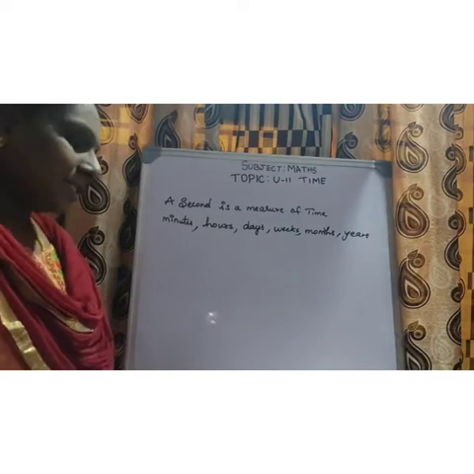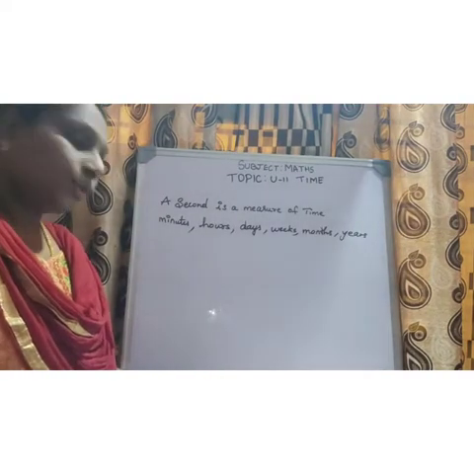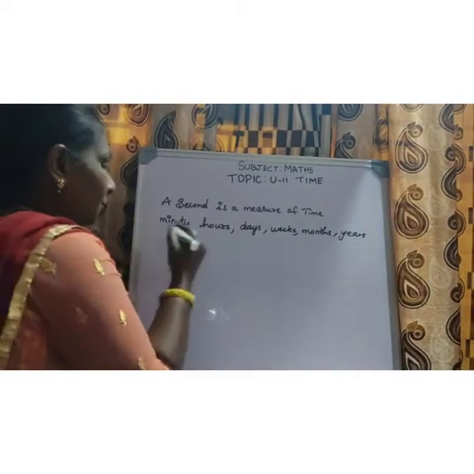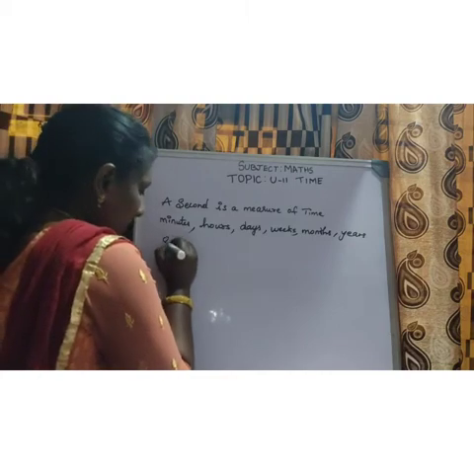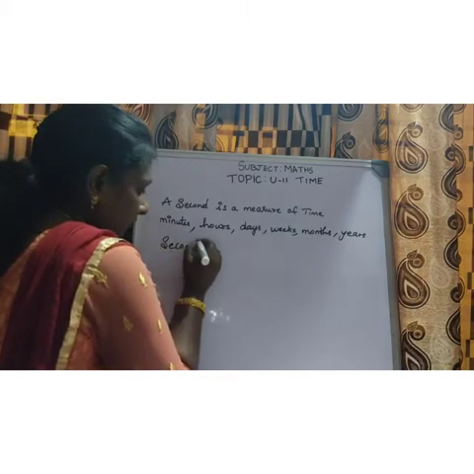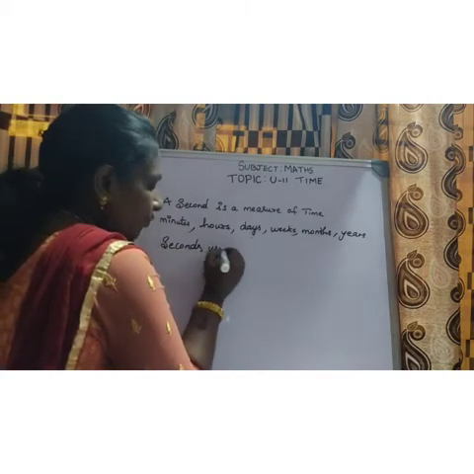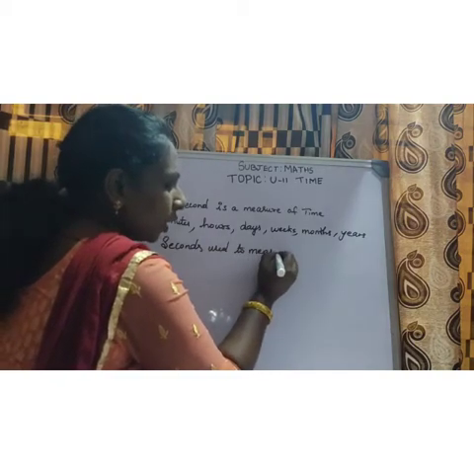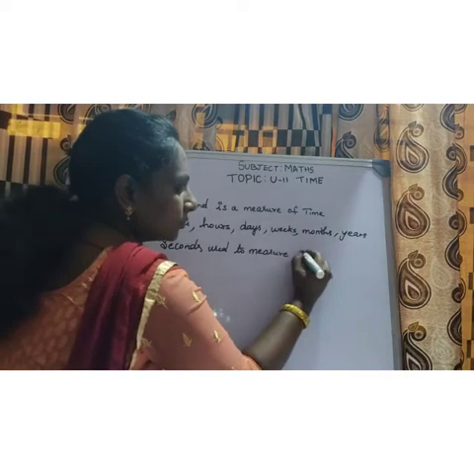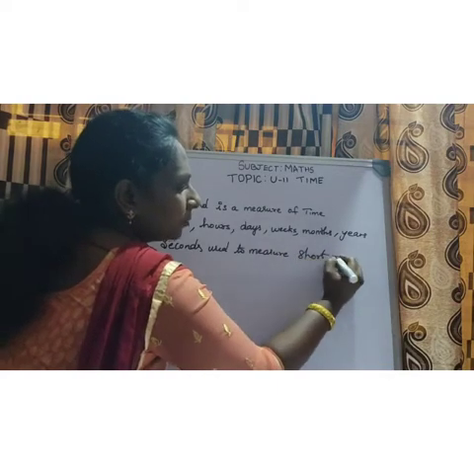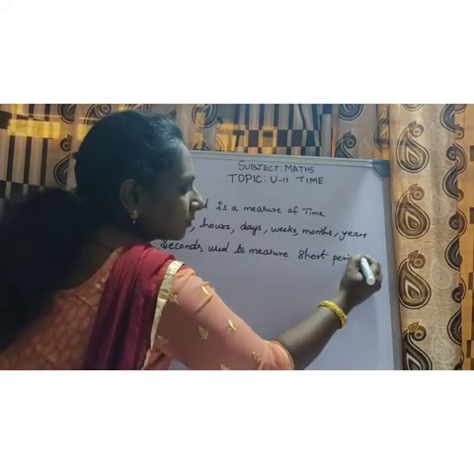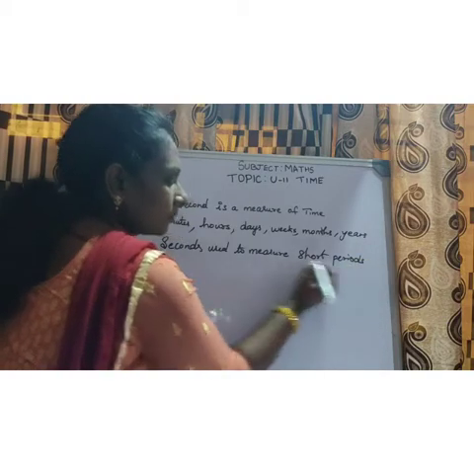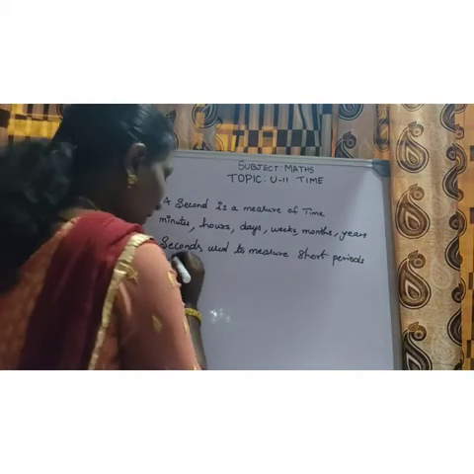So what are seconds? Seconds are used to measure short periods of time.